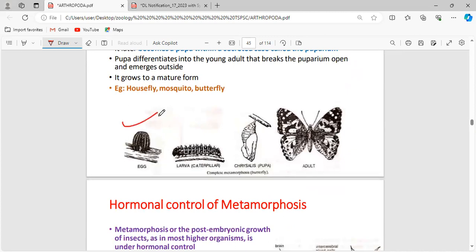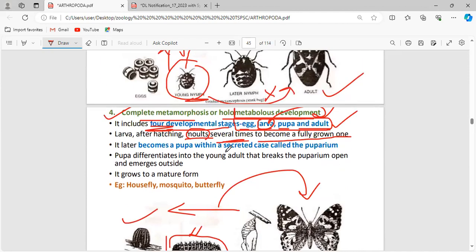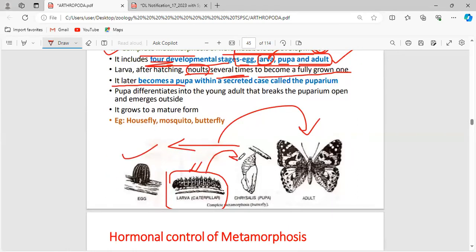For example, initially it is an egg. The larval stage of a butterfly is the caterpillar. The caterpillar initially crawls on the ground, but later it flies. How does this happen? Through the process of molting, so remember the phylum Arthropoda. From the larva it becomes the pupa.